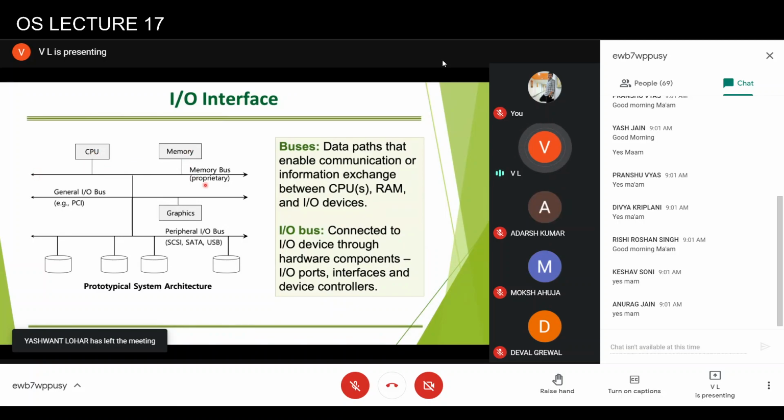A special bus, a proprietary bus, may be used to facilitate high-speed data transfer between the CPU and memory, because we do not want the CPU to wait while data is being accessed from the memory.